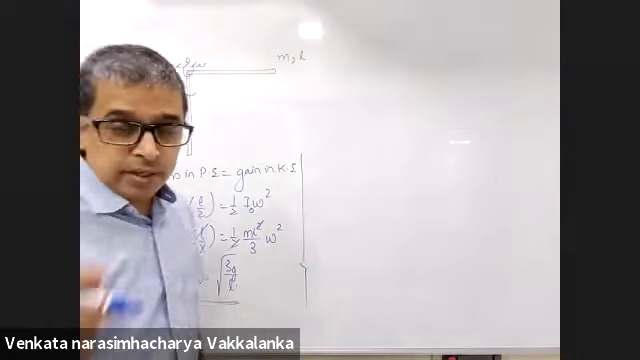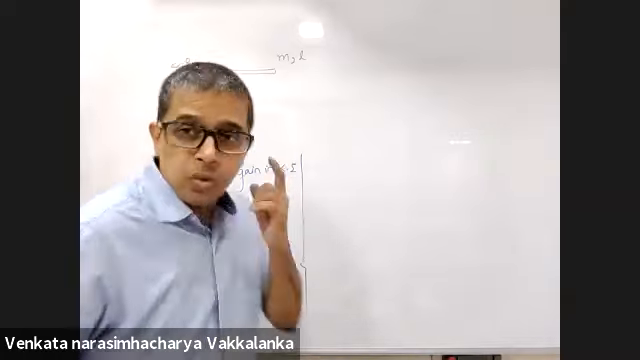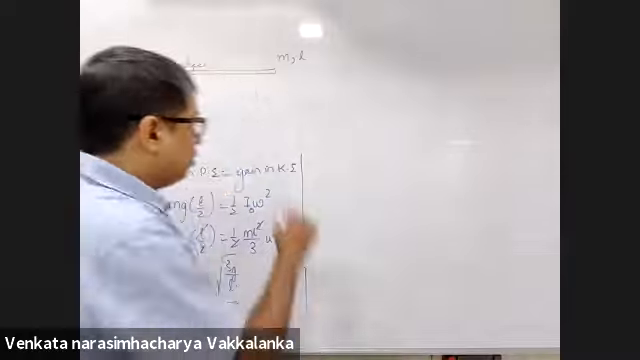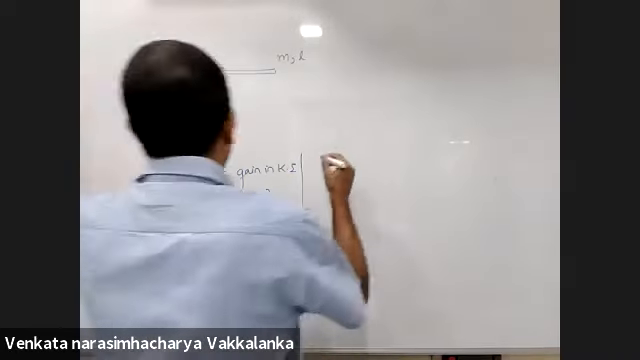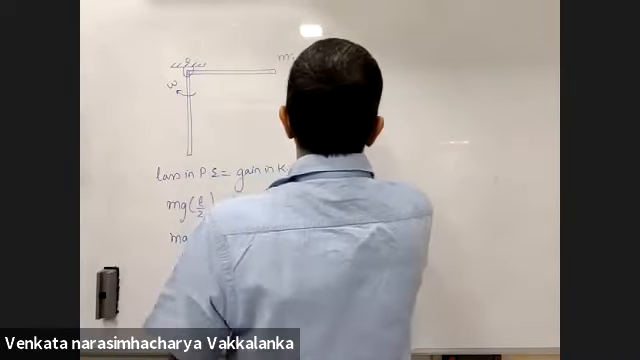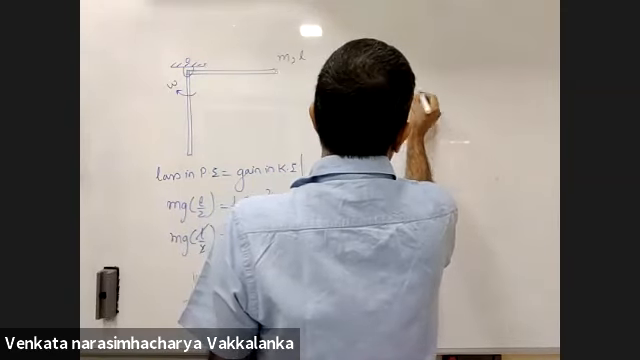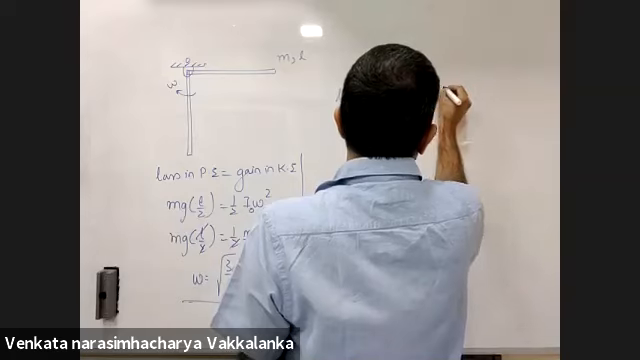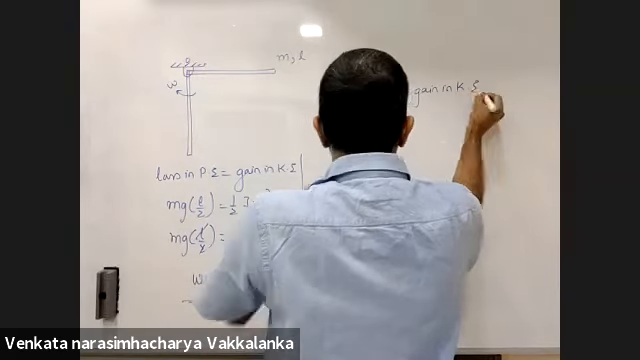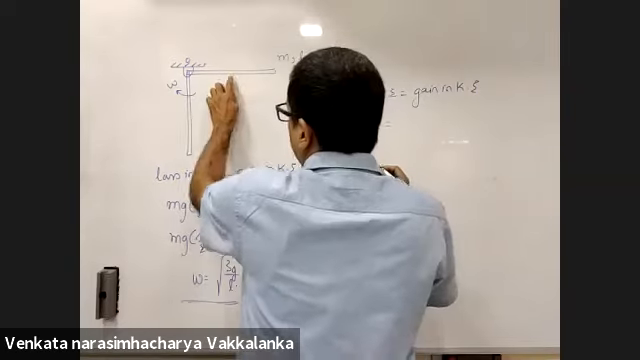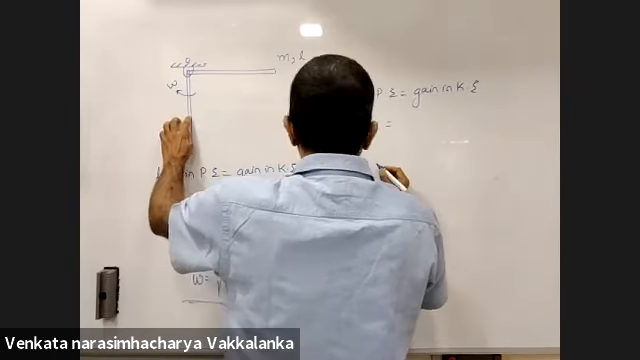What is the other way of solving it? What is the other way of looking at it? Loss in potential energy is gain in kinetic energy. This is mgL by 2. Center of mass came down by L by 2.